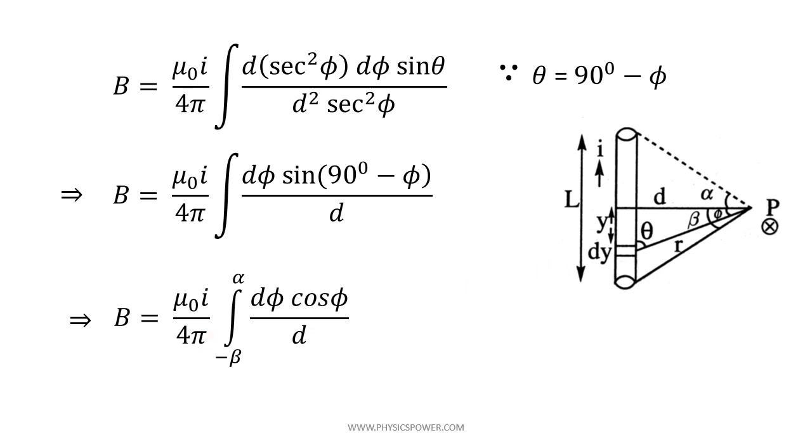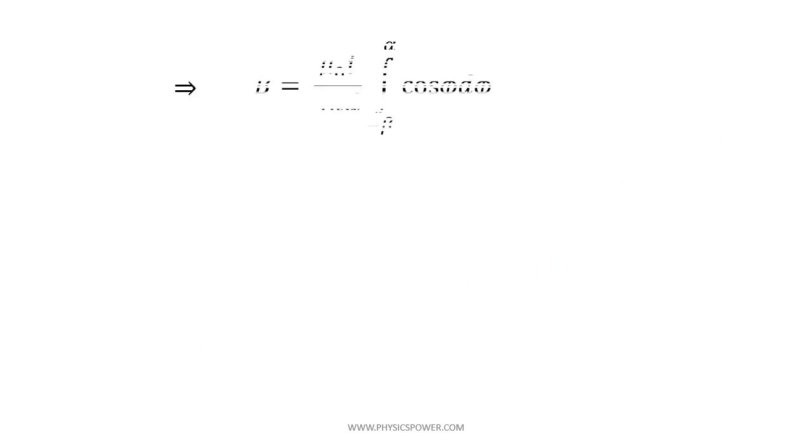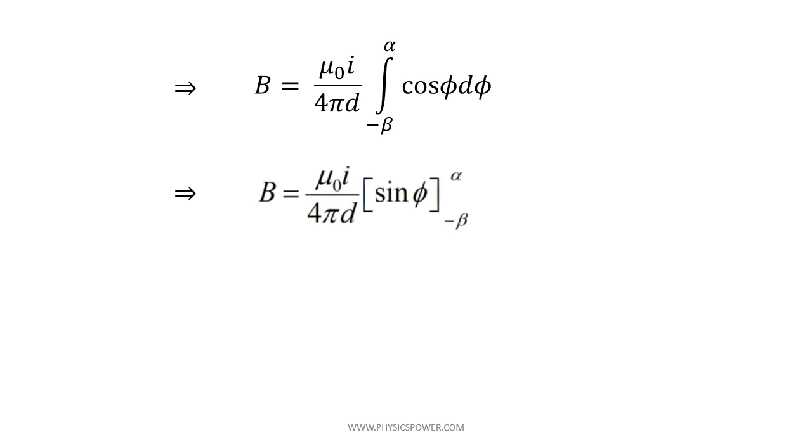So in the next step, if you write like that, then B equals mu naught I by 4 pi d into integral from minus beta to alpha of cos phi d phi. Now the integral of cos phi is sin phi, so B equals mu naught I by 4 pi d into sin phi with limits alpha and minus beta. Now if you substitute the limits, first upper limit, next lower limit.